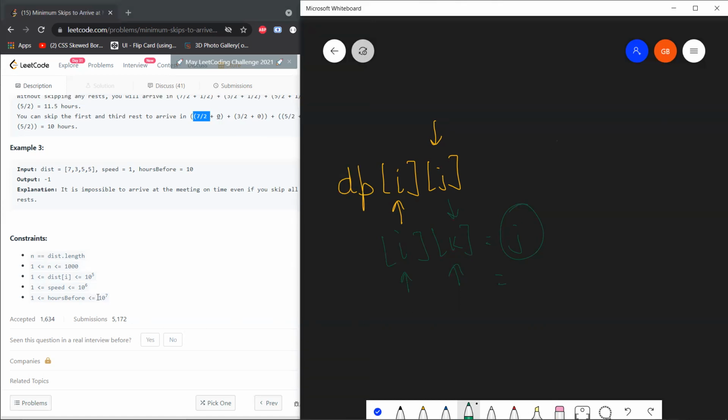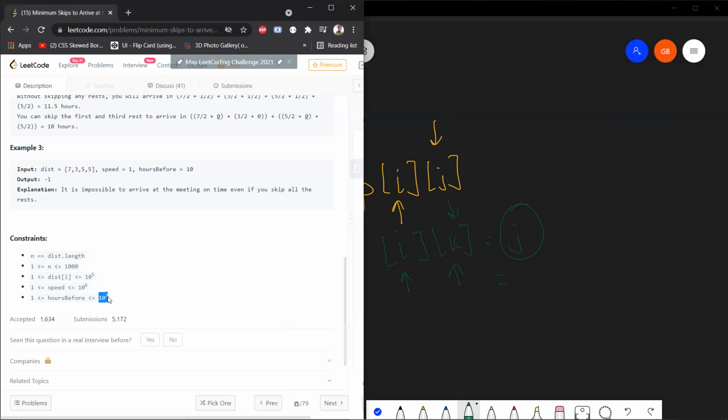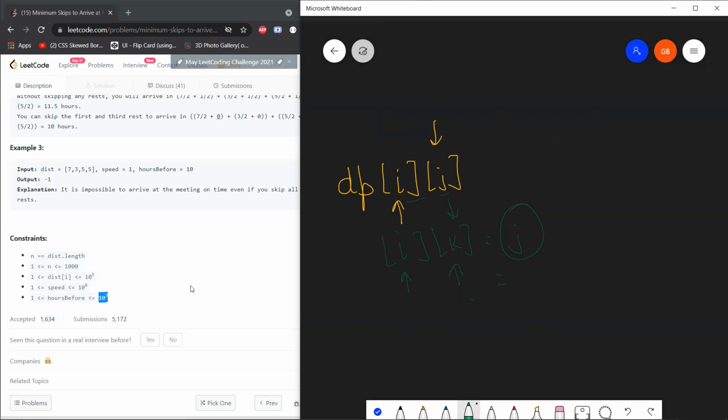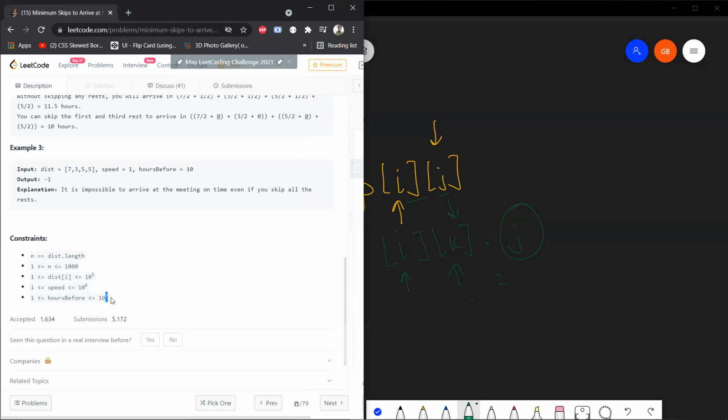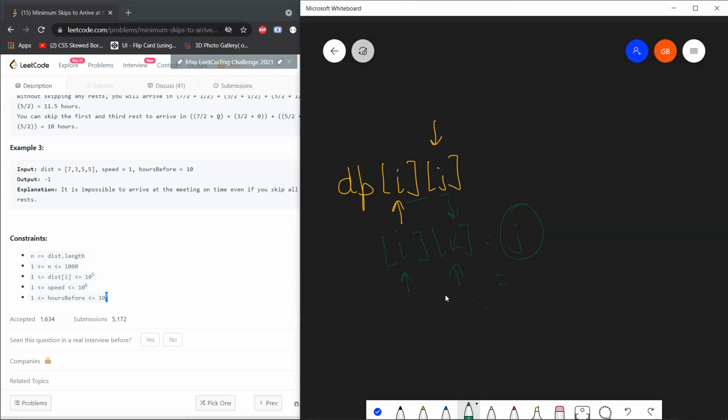Another thing, 10 to the power 7. Your time complexity would increase. Earlier, taking the state ij is giving you 10 to the power 5 and 10 to the power 6, whereas taking ik is giving you 10 to the power 5 and 10 to the power 7. You will say that this is just a single integer, but I am pretty sure you understand how much this small single integer can affect your answer. You can try this. This will give you a TLE, like I got this TLE while I was giving this competition. Okay, no worries. Let's move forward.